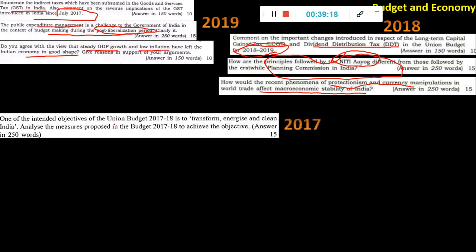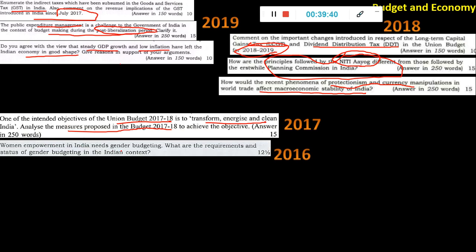One of the intended objectives of the union budget is to transform, energize, and clean India. Even the Prime Minister was going on telling this at that time. Now we have a different one, I think something like aspire, inspire. So like that, keywords are there, and they simply pick them up and ask you to write about them. Analyze the measures proposed to achieve this objective.